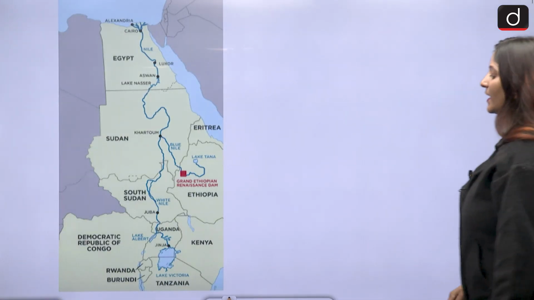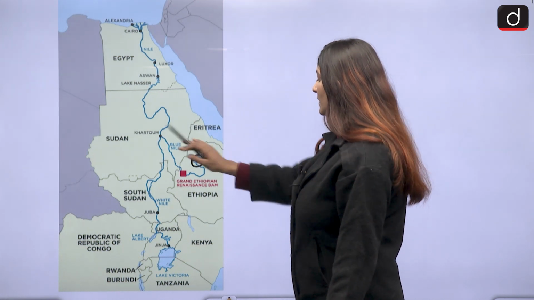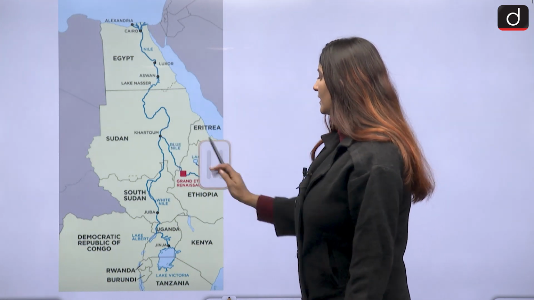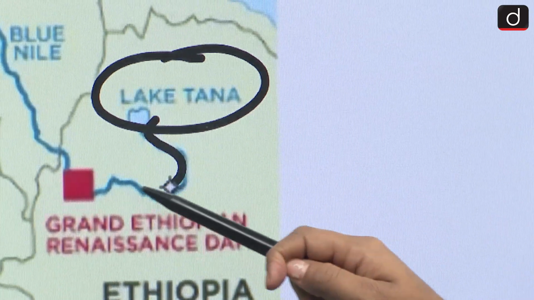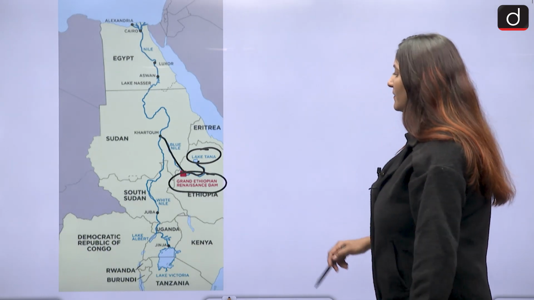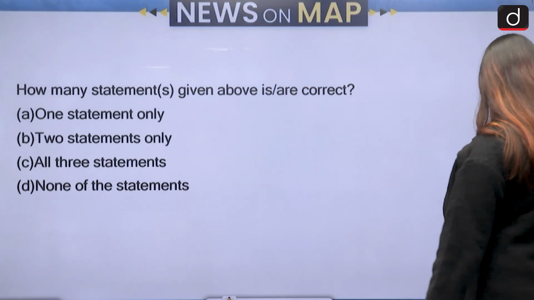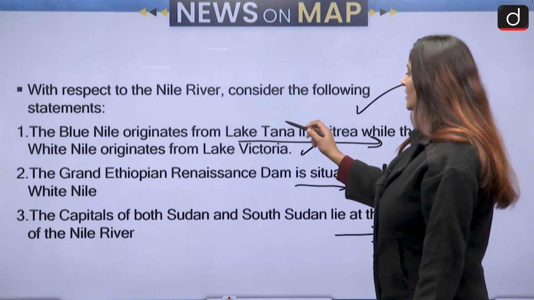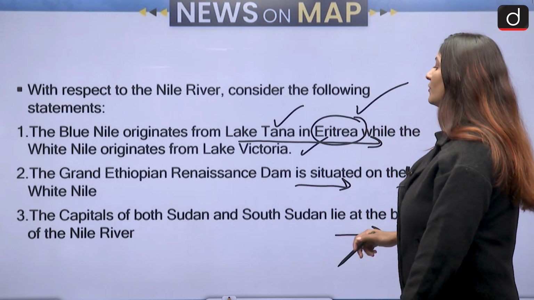Let us see the map. Yes, the Blue Nile is coming from Lake Tana only, and it is in Ethiopia and not Eritrea. So first statement becomes incorrect. Then the Great Ethiopian Renaissance Dam is on the Blue Nile only. So let us see how many do we have left. Blue Nile originates from Lake Tana, that is correct, but not in Eritrea, in Ethiopia.